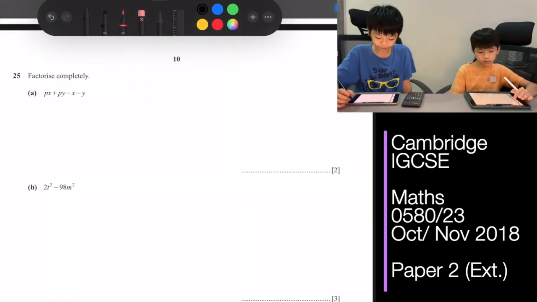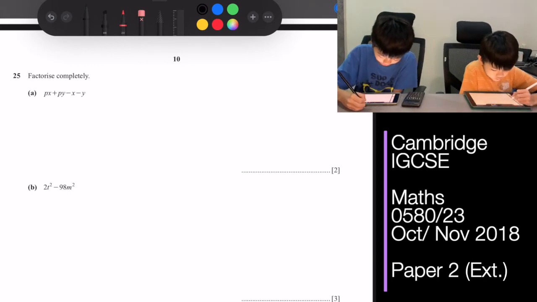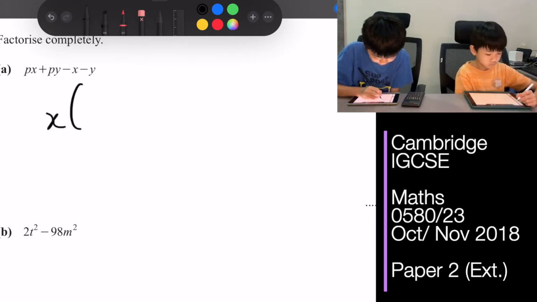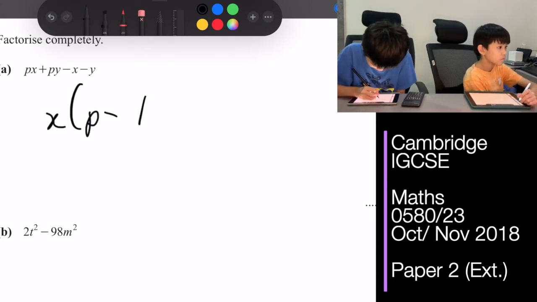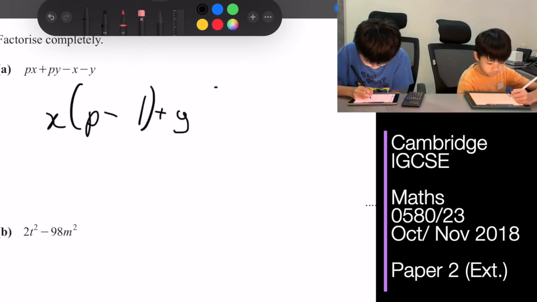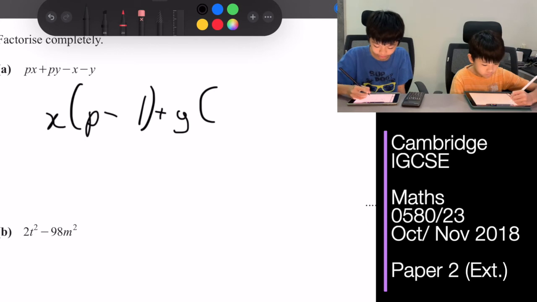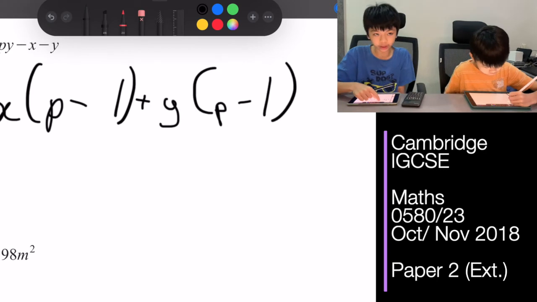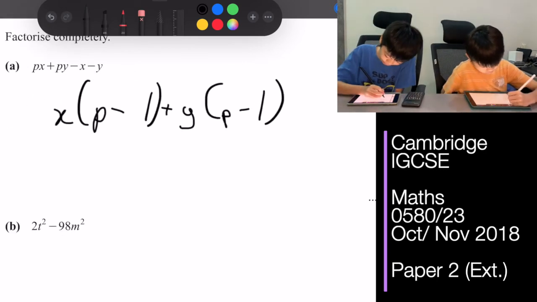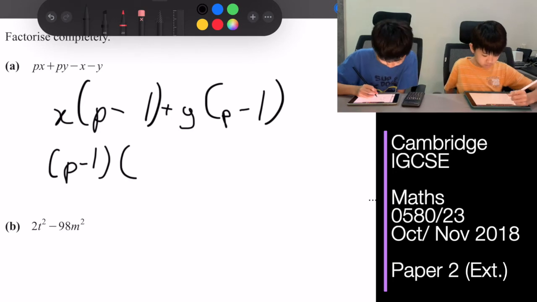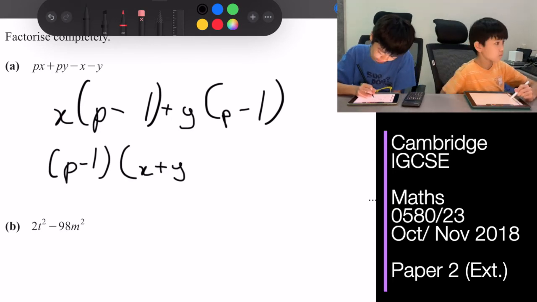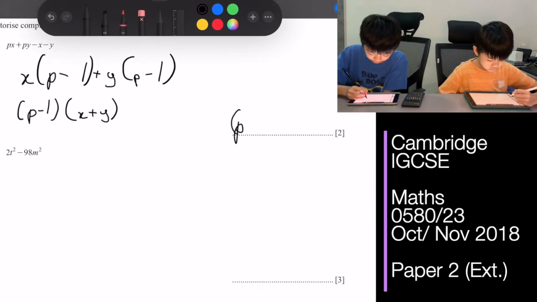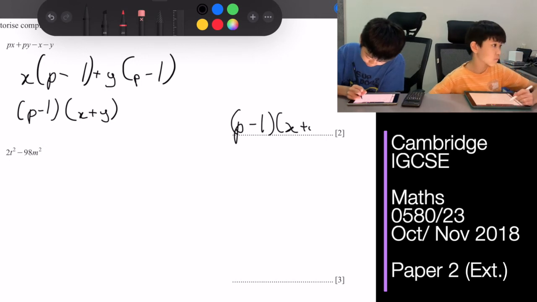Question 25A. Factorize px plus py minus x minus y. So, x times p minus 1 plus y, and then y has p, and then minus 1, which is y. Then you can see here that there are two p minus 1s. So we can put here p minus 1, and then another bracket x plus y. Okay, so the final answer is p minus 1 and x plus y.